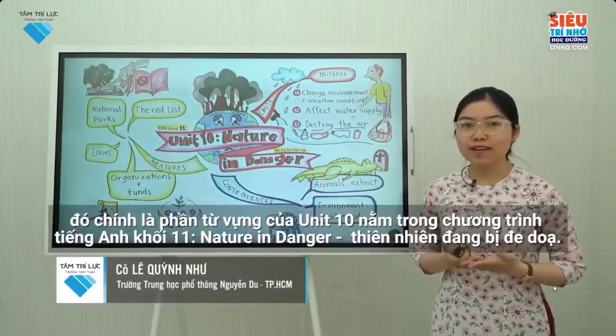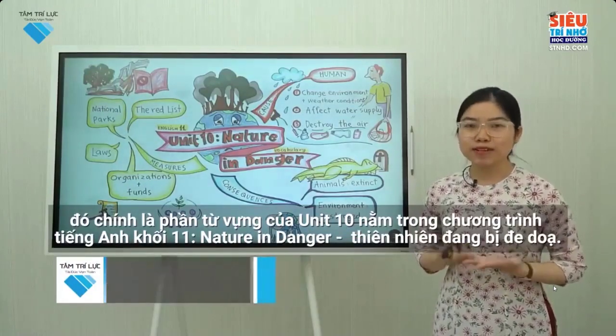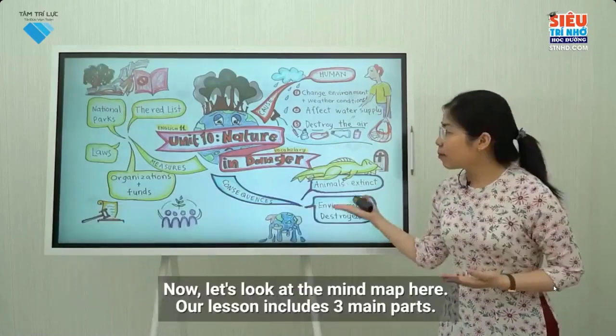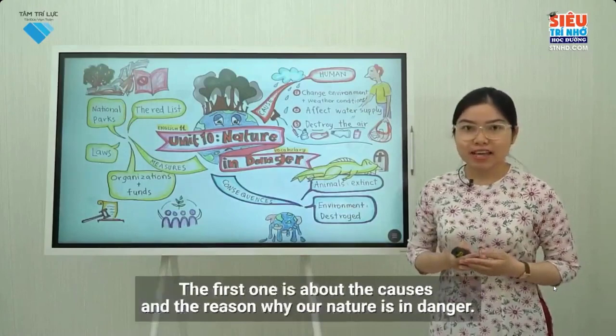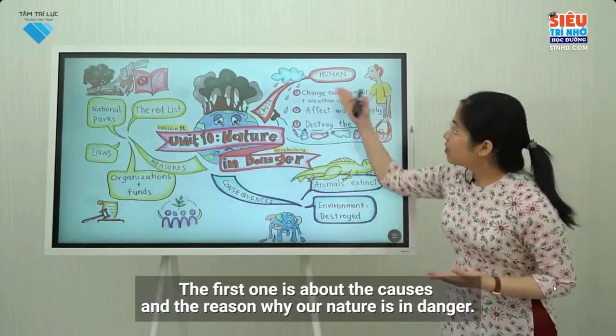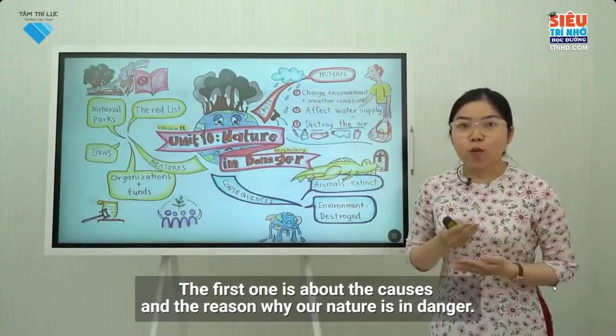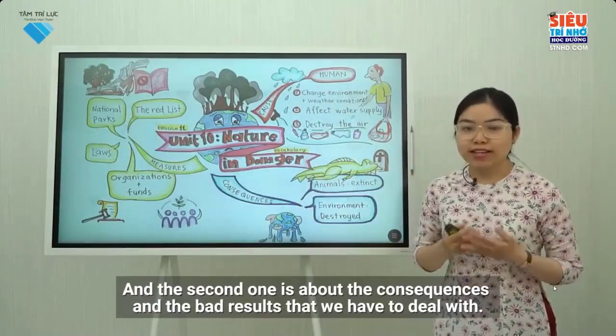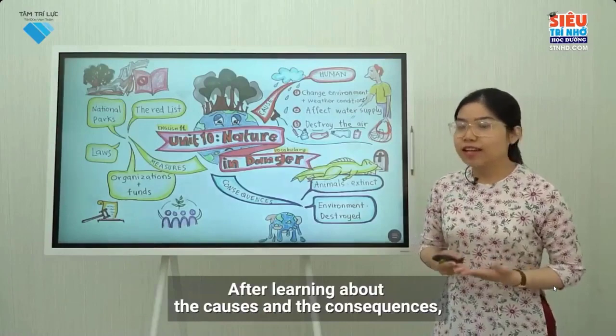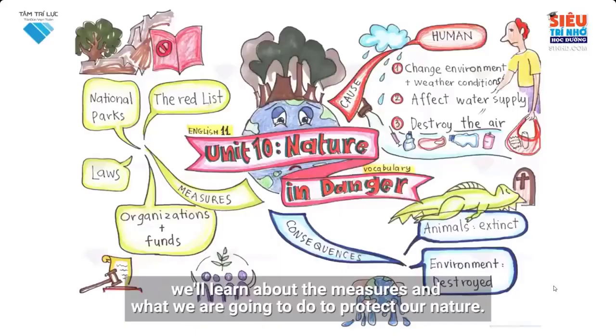It's English Grade 11, Nature and Danger, New Vocabulary section. Now, let's look at the mind map here. Our lesson includes 3 main parts. The first one is about the causes and the reason why our nature is in danger. The second one is about the consequences and the bad results that we have to deal with. After learning about the causes and the consequences, we'll learn about the measures and what we are going to do to protect our nature.